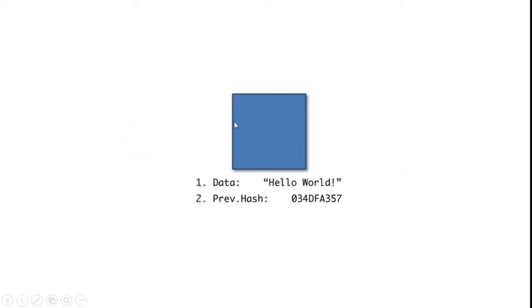So this is a record, or a block, we can say. This block contains several fields. The first field is data. The value of the data can be anything. Here, for this example, we have considered a string. The second field is previous hash. We will come to this in a second.